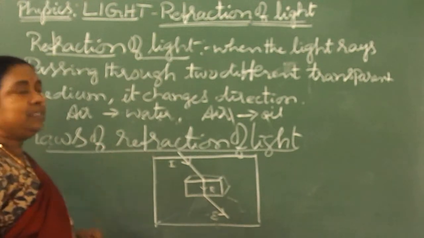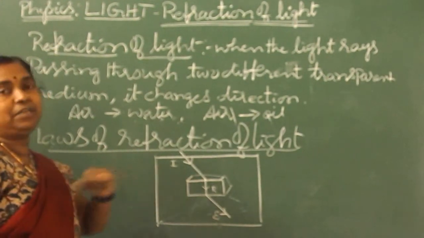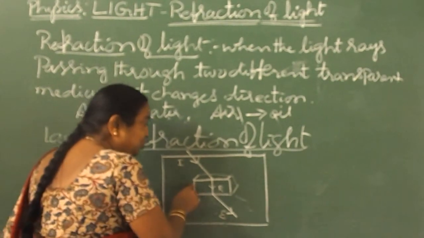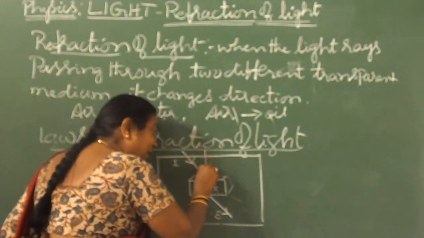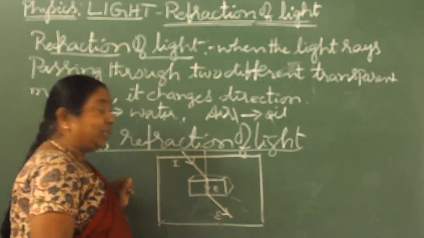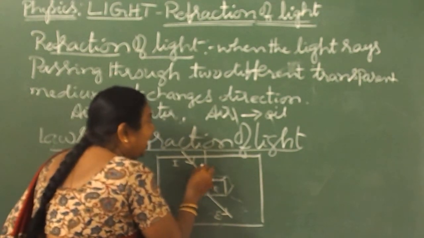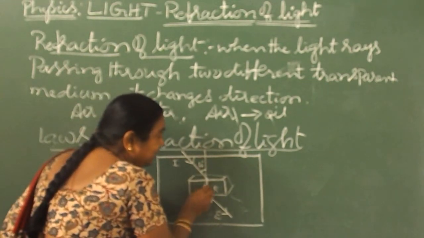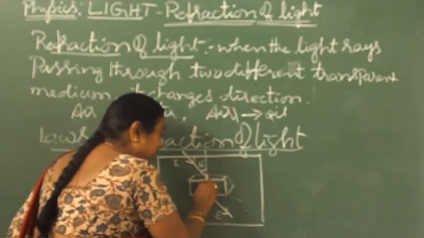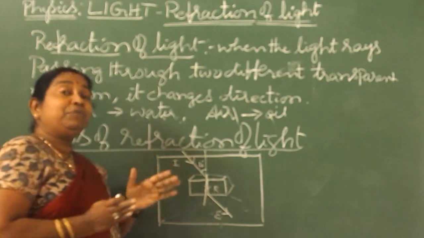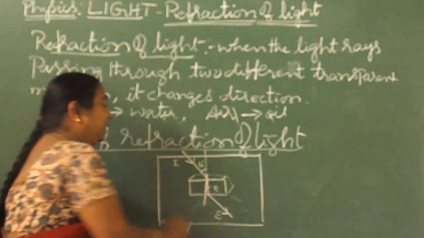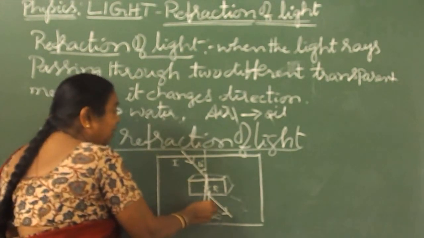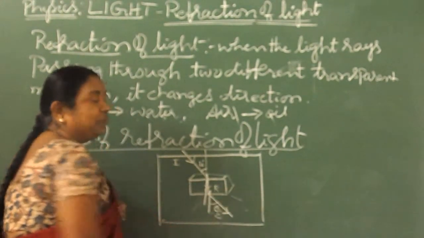Then what is expressed in the laws of refraction? When the light rays enter, you should draw a normal line, then you can see this is the angle of incidence. When it is coming out, how does the refraction take place? Then if you draw one more line, you can see the angle of emergence also.